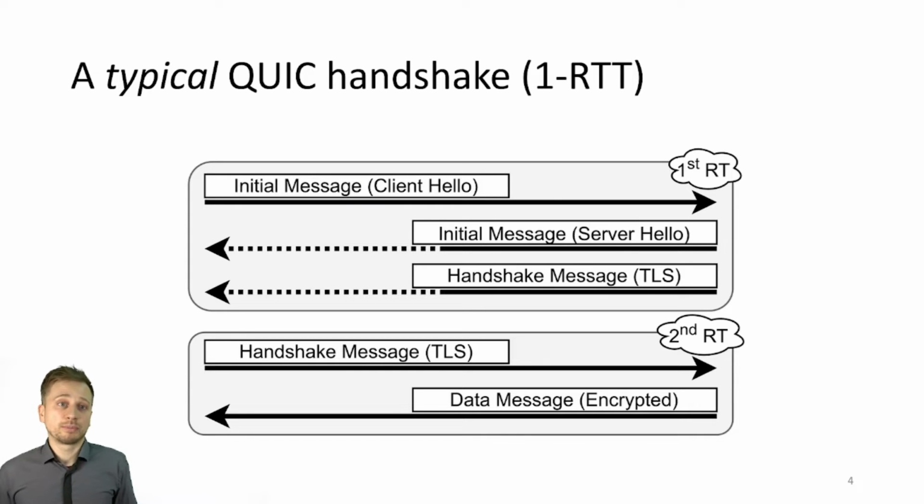Let's take a look at a typical QUIC handshake. So the major design goal was to reduce round-trip times. Before, because of independent TCP, TLS and HTTP handshakes, we had at least 3 round-trip times, and now we have 1. It all starts with the client sending an initial message, then the server responds with a server hello and a handshake message containing TLS information. Then with the second message, the client adds the last bits of its TLS information, but is also already allowed to attach a GET request, so already after the first round-trip time. The server then responds with the encrypted data.